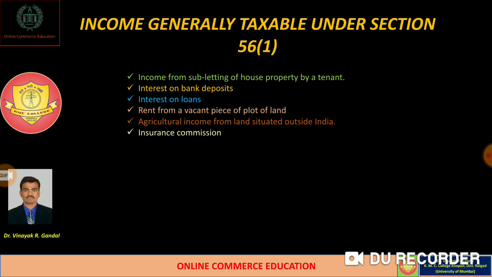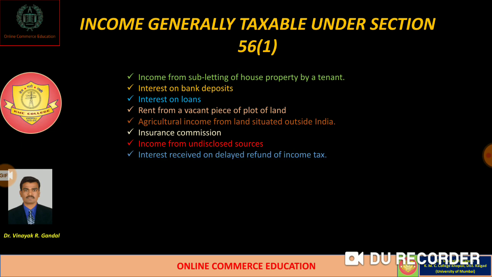Then income received by the assessee by way of insurance commission during the previous year is also chargeable to tax. Then income from undisclosed sources, because such income is not covered in the first four heads, that's why it is chargeable to tax in this head, that is income from other sources.